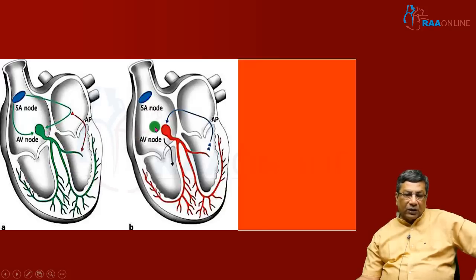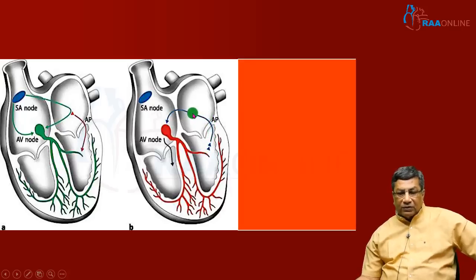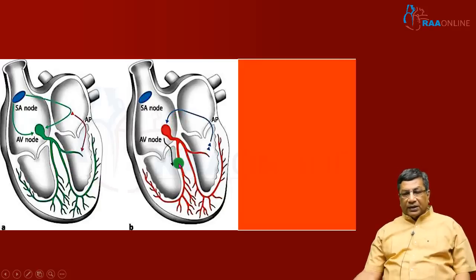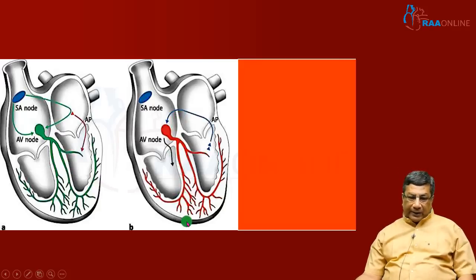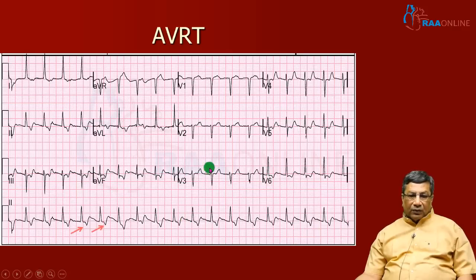The reentry circuit of this tachycardia is one where the antegrade conduction is happening through the normal pathway and retrograde conduction happens through the accessory pathway. Because antegrade conduction goes through the normal pathway, it is a narrow QRS complex tachycardia. Whenever the accessory pathway is conducting retrogradely, it is called orthodromic tachycardia, which most often results in a narrow QRS complex tachycardia. Now, look at the ECG.